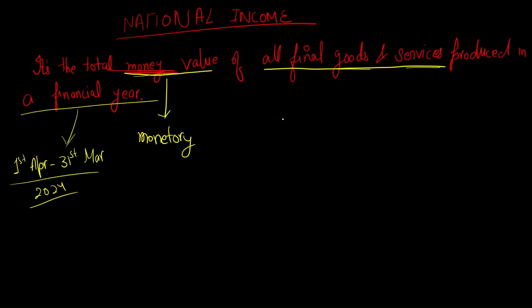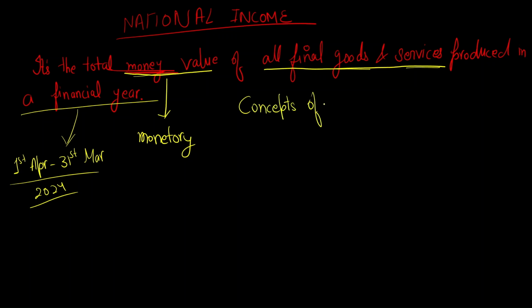Okay, we got this much. It's the total money value of all final goods and services produced in a financial year. Nothing hard, right?